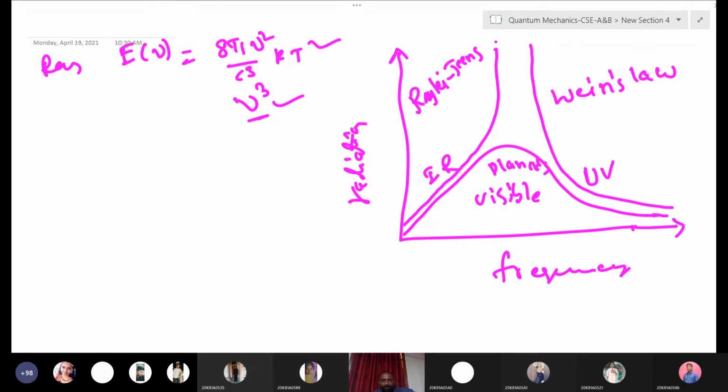So what does it mean? Anyone, please observe the graph clearly. On the y-axis we have emitted radiation, on the x-axis frequency. What can you conclude from this graph? What is your observation?